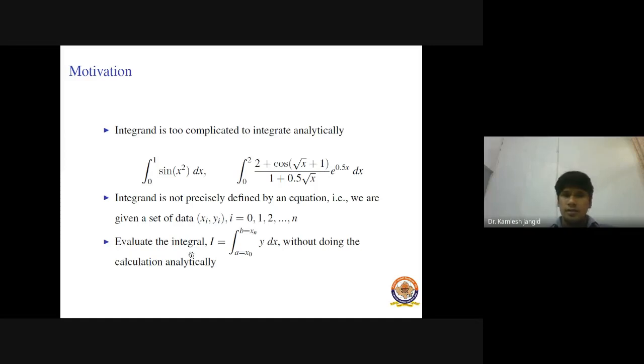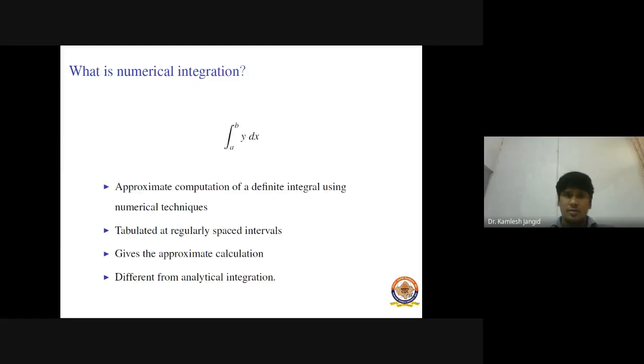Or third case, if you are asked to evaluate this integral without using any analytical calculation. So now the next question arises: what is numerical integration? Suppose this is our integration. In numerical integration, we approximate the computation of a definite integral using numerical techniques, in which we divide our range of integration into equally spaced subintervals. Now, after simplification, this gives the approximate calculation, which is different from the analytical integral value.